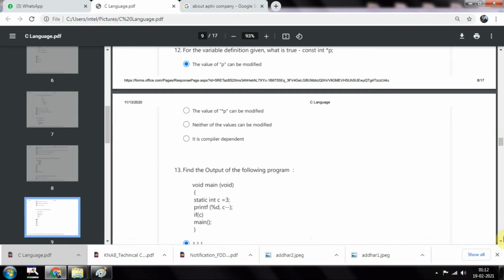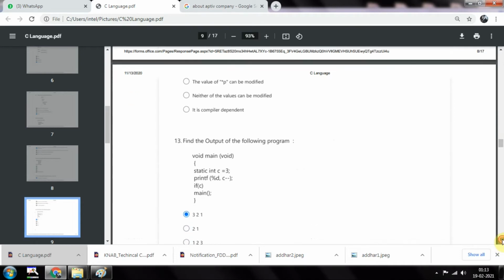Then for the variable definition given, what is true: constant int star p? So the value of p can be modified. That is the answer for that one.